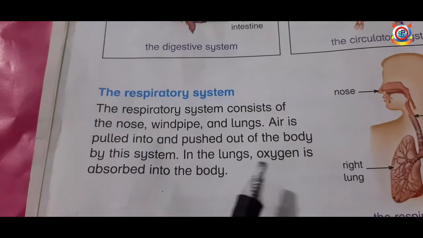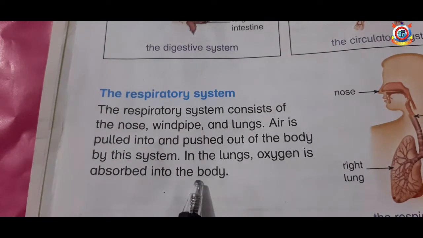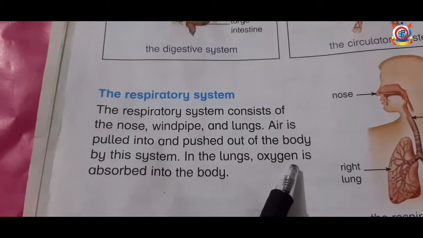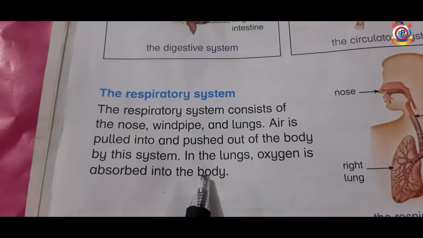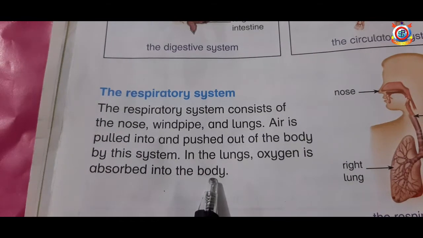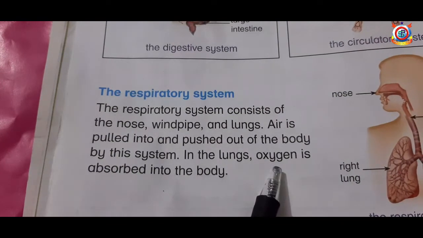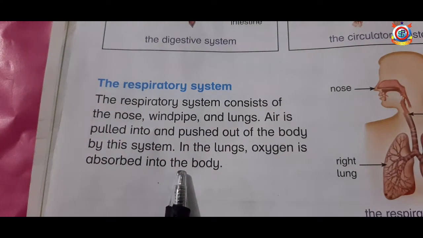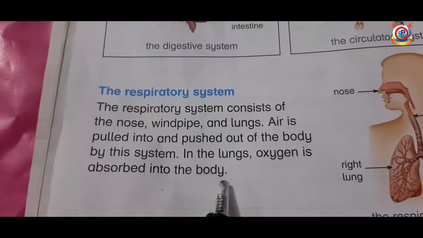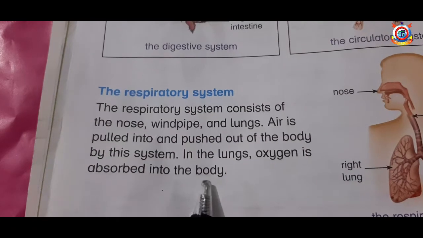In the lungs, oxygen is absorbed into the body. In lungs, exchange of oxygen and carbon dioxide occurs. Oxygen enters into the blood and then is transported into the body.